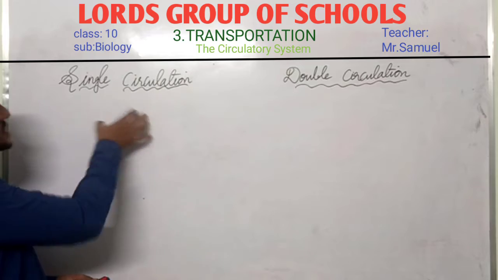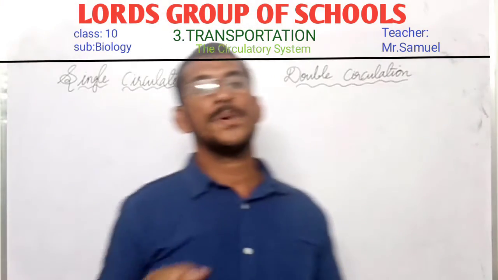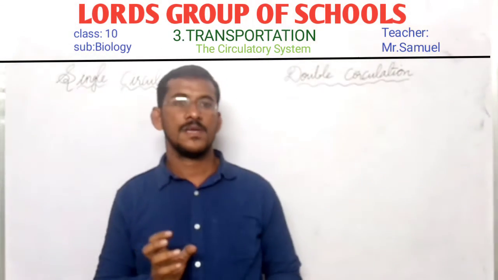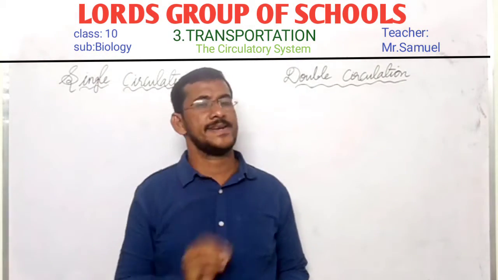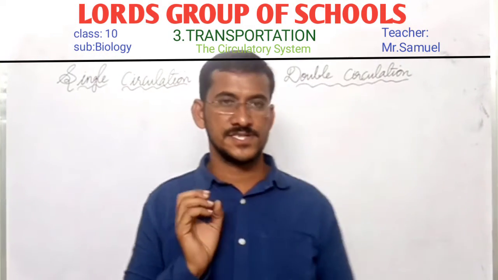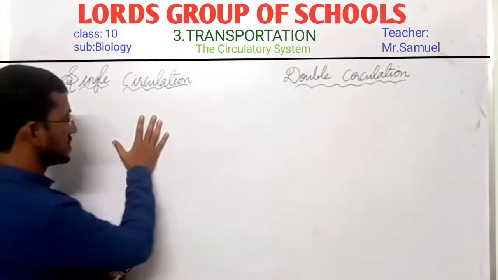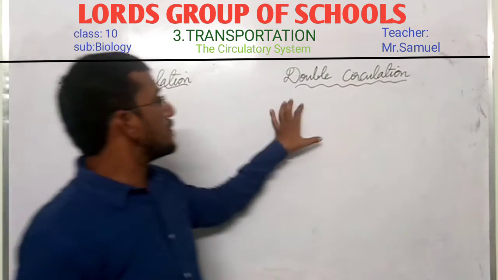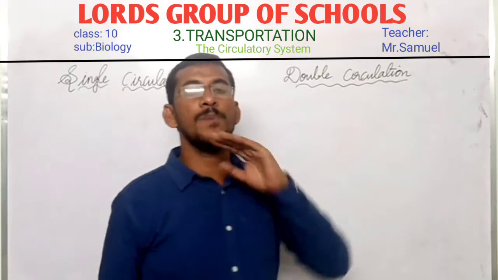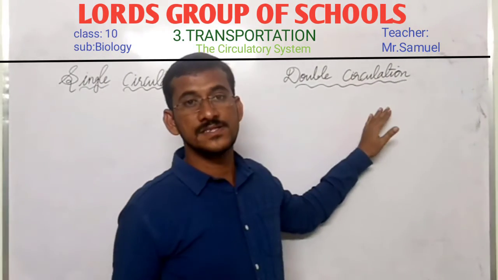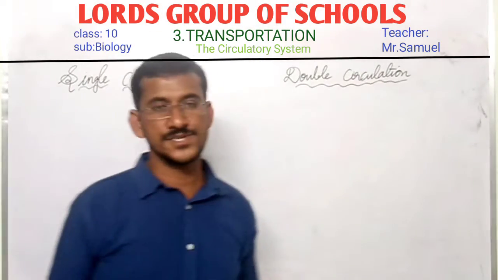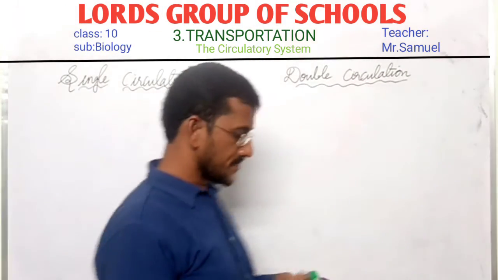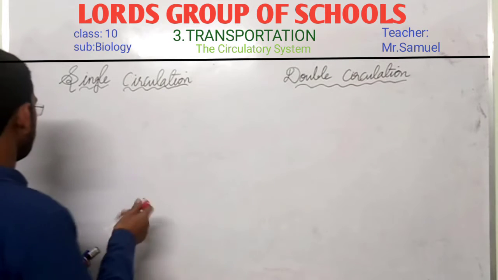What is single circulation? To complete one circulation, blood flows through the heart only one time, only once. That is called single circulation. For completing one circulation, if the blood flows through the heart twice, two times, then it is called double circulation. Let us write the definition, then you will understand better.